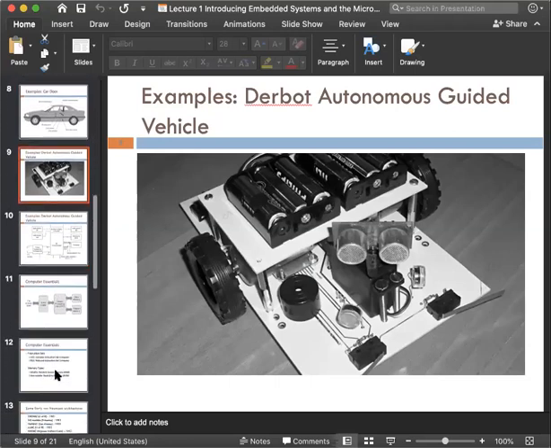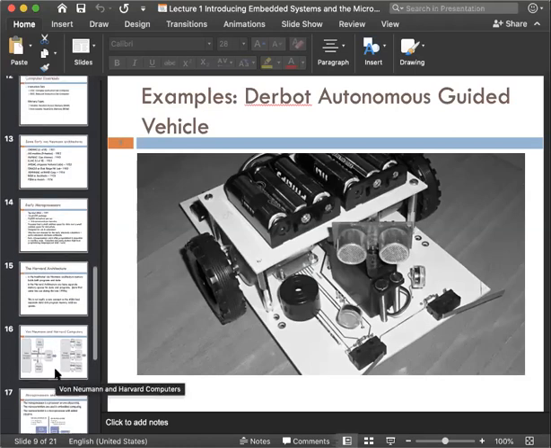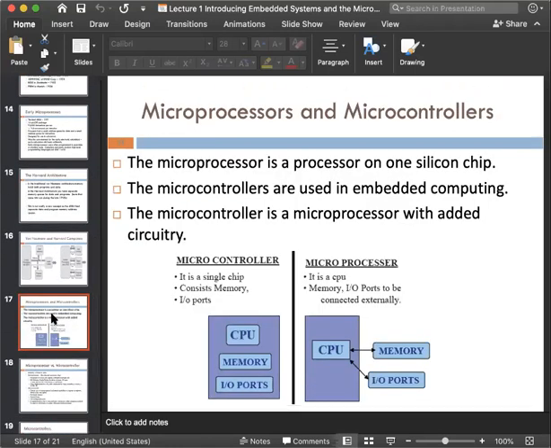Next we are going to see the difference between microcontroller and microprocessor. I already told you many of you get confused between them. See the figure here, be very careful. Look at the microprocessor first: a microprocessor only has a CPU. There will be no memory and no input output ports.